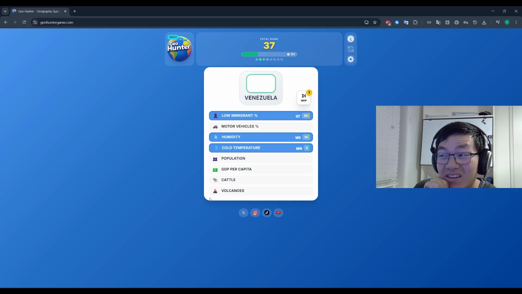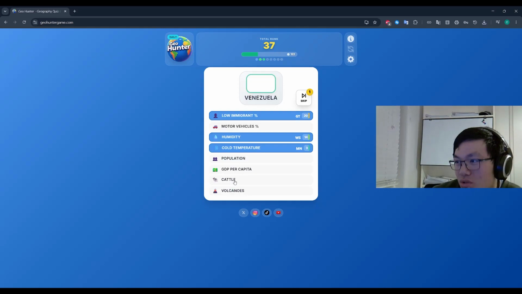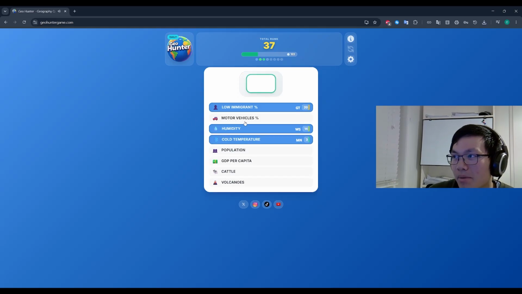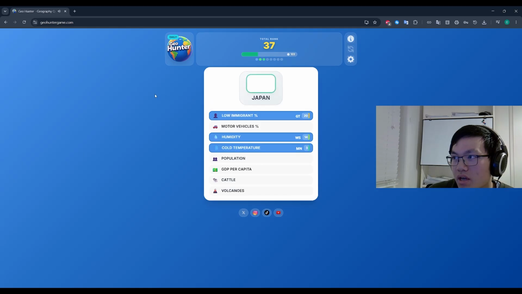Okay. Volcanoes might not be, no. I think this is where we use our skip, actually. GDP per capita is pretty low. Population, it's not the most populated country. Even in South America, it's not that popular. So maybe we do skip. Volcanoes might not be a bad shout for Venezuela, although, nah, I think there's probably other countries which might have more volcanoes. I could be throwing, but I'm gonna skip Venezuela because I'm not too sure. So let's skip Venezuela.